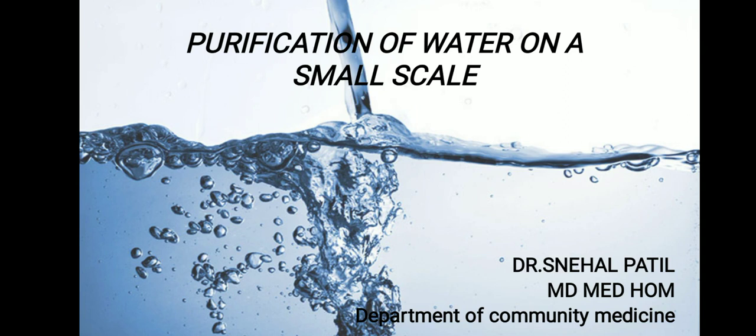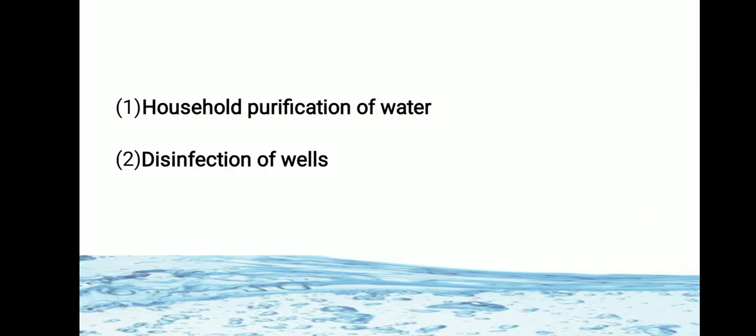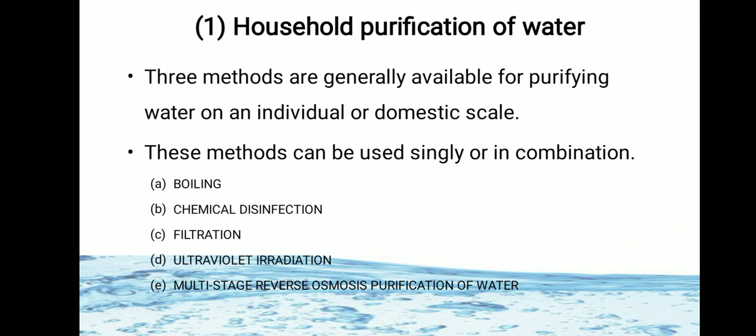So today we will start with purification of water on a small scale. Small scale means a small amount of water. Large scale means what is required for a whole country or a whole city. So in purification of water on a small scale, there are mainly two methods or two ways. First is household purification of water and second is disinfection of wells. First, household purification of water.